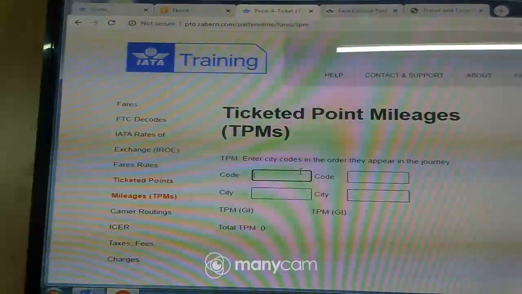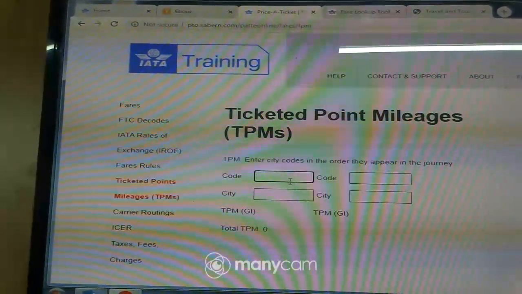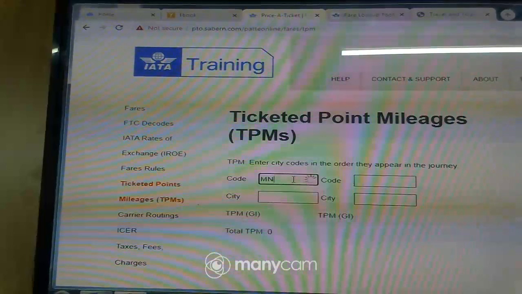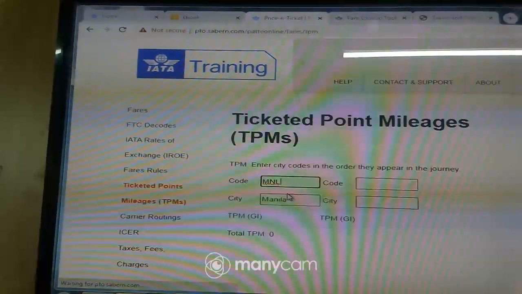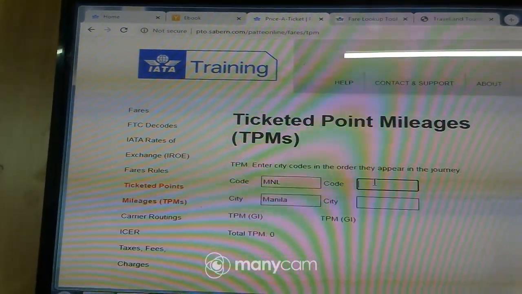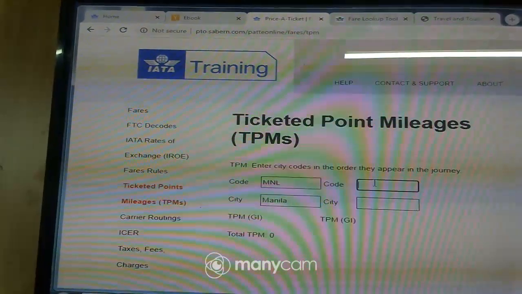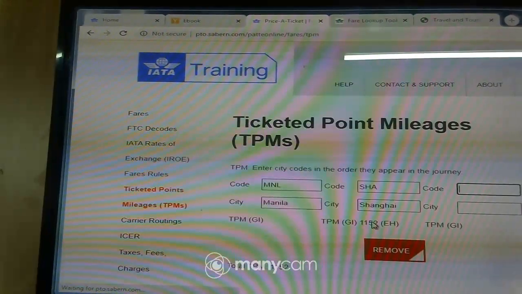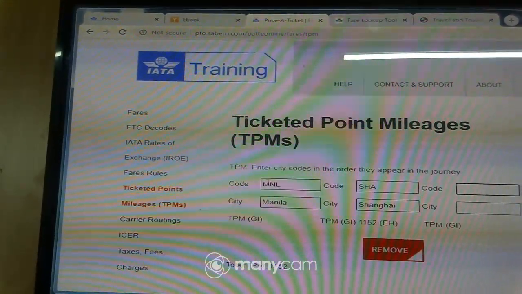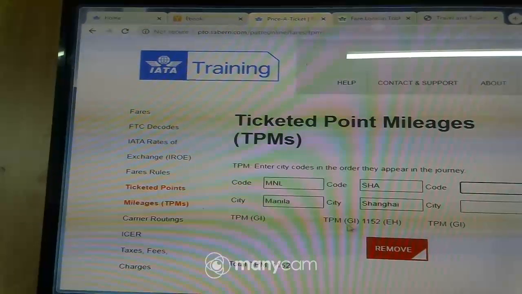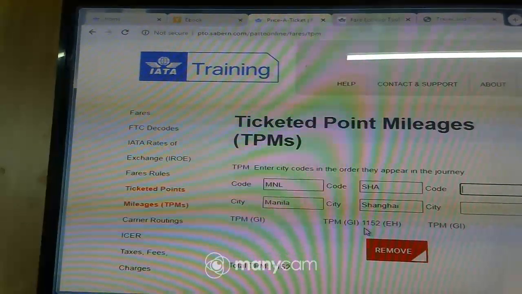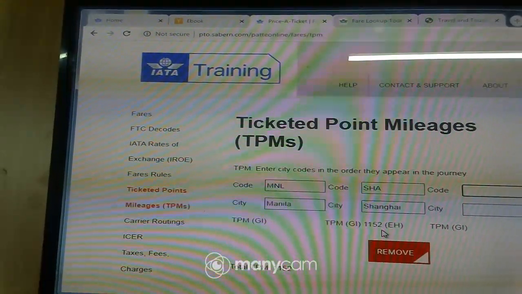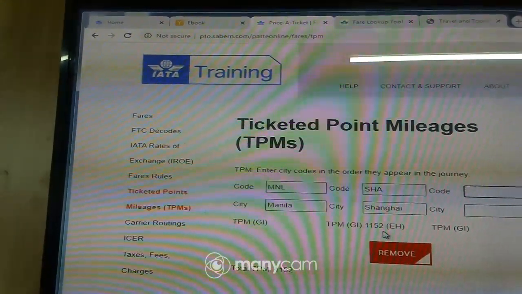So if you go back to our journey, we shall have to enter here because we are looking for TPMs from Manila. So you put your Manila, there it is, and then you come to Shanghai. There we have our Shanghai. Then you click. Now you can see these are the TPMs from Manila to Shanghai. They are 1152.